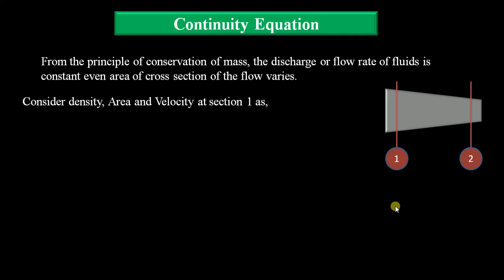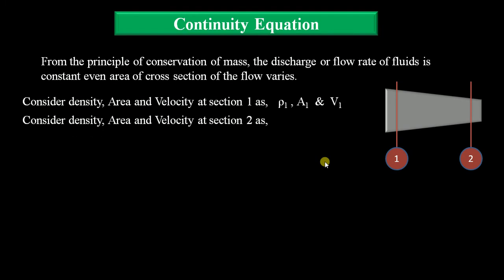Here I'm considering density, area and velocity at section 1 as ρ1, A1 and V1, and similarly the density, area and velocity at section 2 as ρ2, A2 and V2. So with the help of these two different sections we have considered, we can write the equation from the statement of continuity.